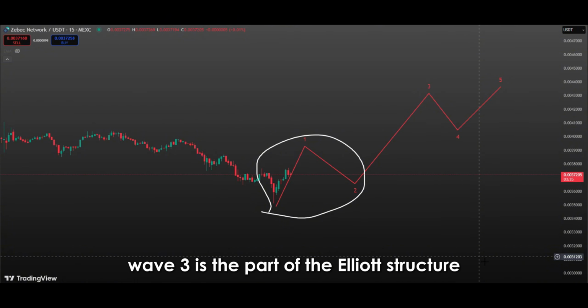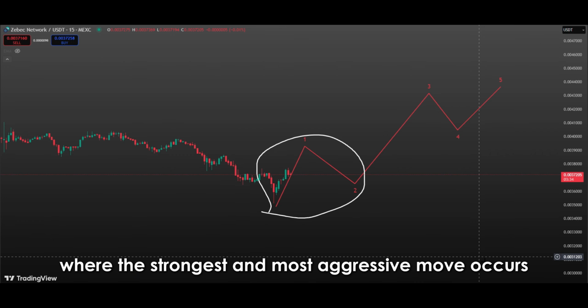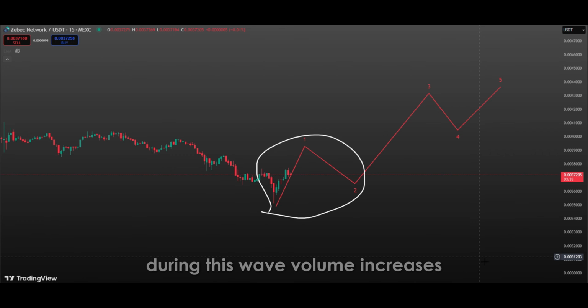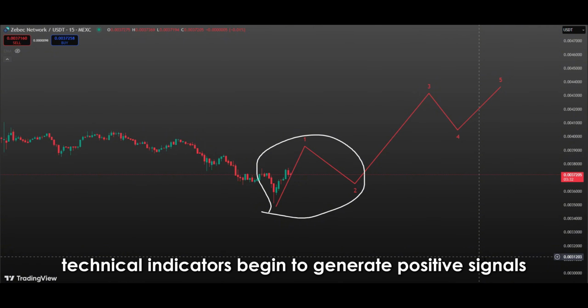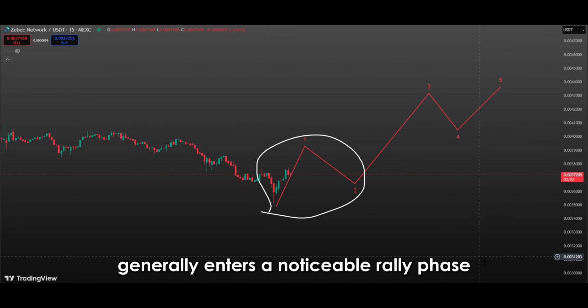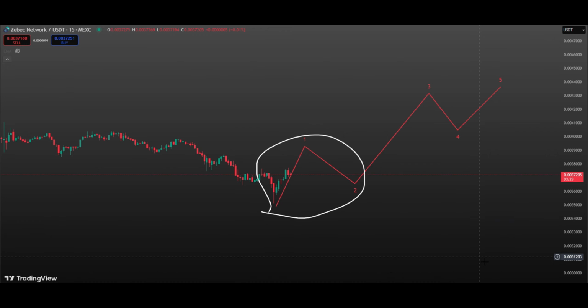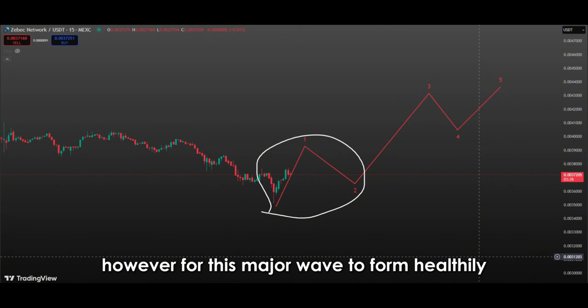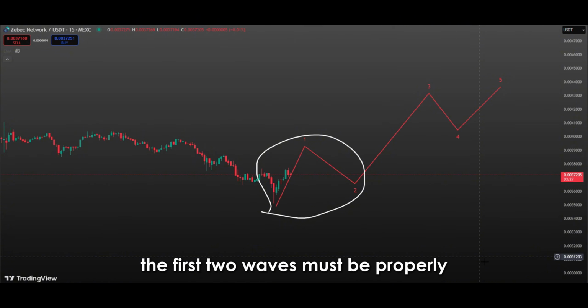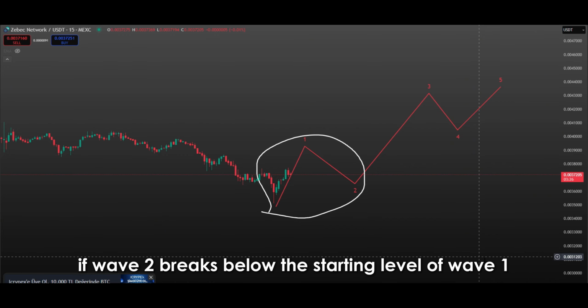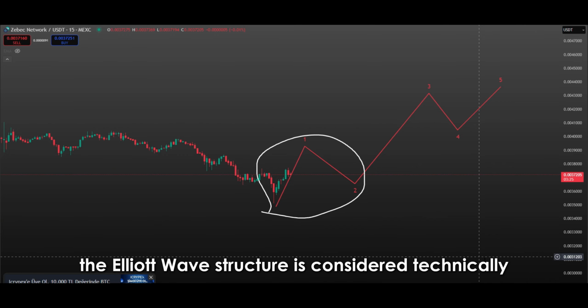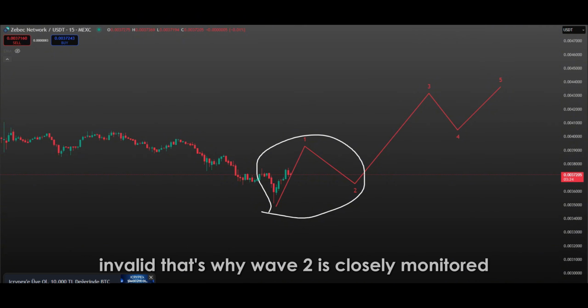Wave 3 is the part of the Elliott structure where the strongest and most aggressive move occurs. During this wave, volume increases, investor interest rises, technical indicators begin to generate positive signals, and the market generally enters a noticeable rally phase. However, for this major wave to form healthily, the first two waves must be properly and rule-compliantly developed. If Wave 2 breaks below the starting level of Wave 1, the Elliott wave structure is considered technically invalid. That's why Wave 2 is closely monitored.